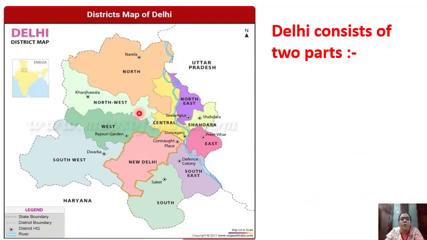Now children, try to understand the map of Delhi. Here the districts are shown. Now can you see this part? This is New Delhi, right? See this light pink color area. This area is called New Delhi. And this one is Old Delhi. Followed? So Delhi consists of two parts. Delhi is made up of two parts. Which are the two parts?